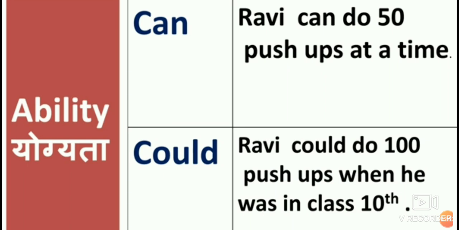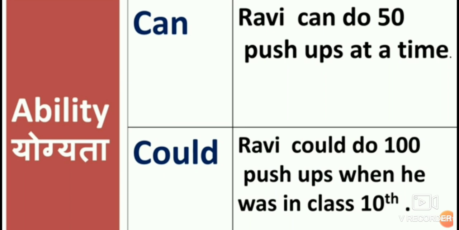Can and could, you can see here, are used for showing the ability. How will we know? The idea of ability is expressed by can. In this sense, can means to be able, how capable you are, isn't it? Suppose that Ravi can do 50 push-ups at a time.